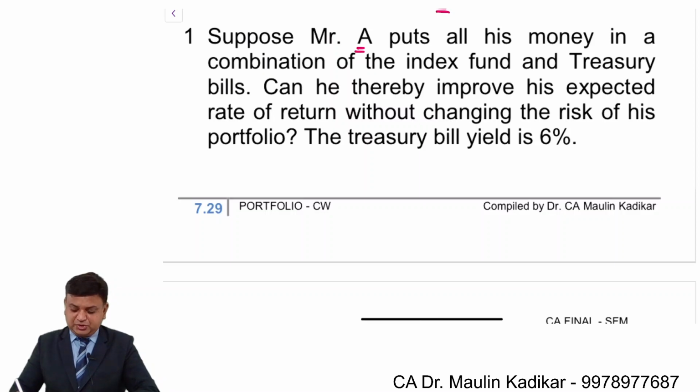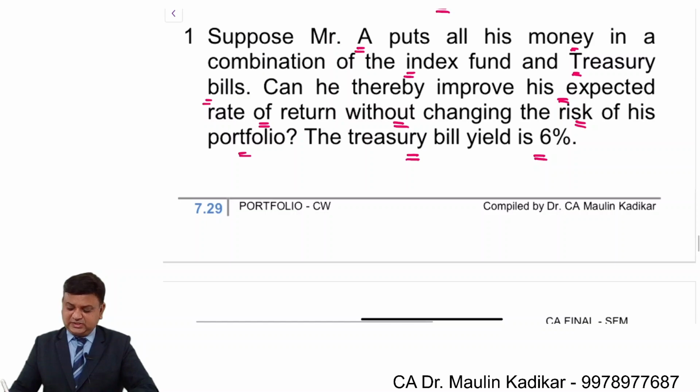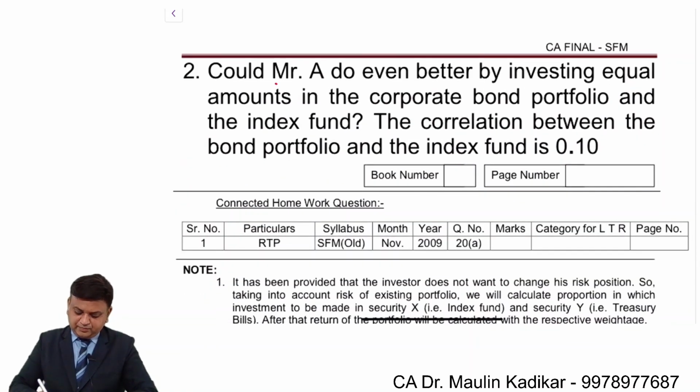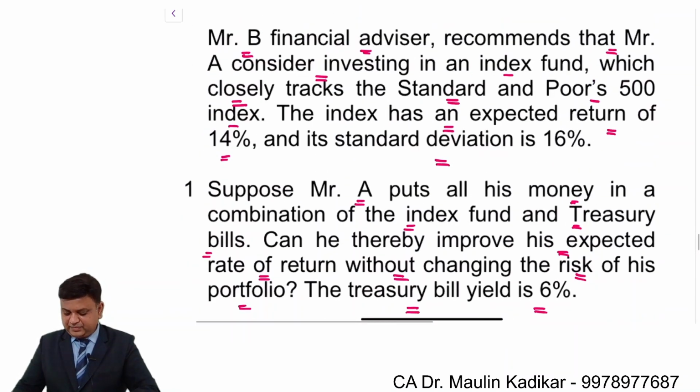Suppose Mr. A puts all his money in a combination of the index fund and treasury bill. Can he thereby improve his expected rate of return without changing risk of his portfolio? That is the question. Treasury bill yield is 6%, that is risk-free rate of return is 6%. Could Mr. A do even better by investing equal amount in the corporate bond portfolio and index fund? That is the question. The correlation between the bond portfolio and index fund is 0.10.